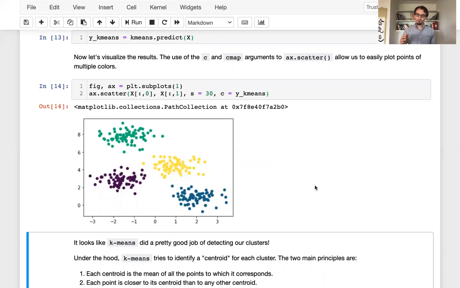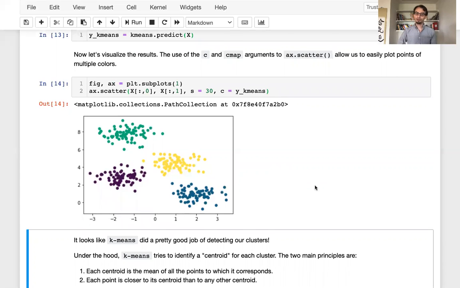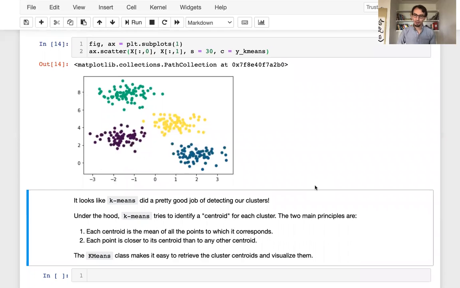Now let's take one more step and notice what k-means is doing in order to make this happen. The 2 principles of k-means are as follows. First, there exists a centroid of each cluster. The centroid is just in the middle of the cluster, and the centroid is the mean of all the points to which it corresponds.